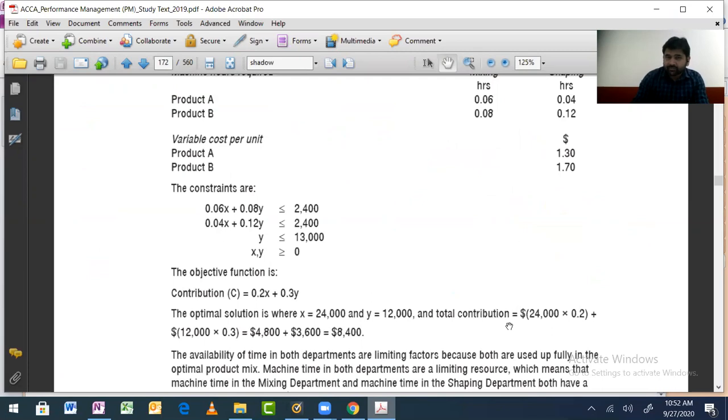Correct? Yes. Now, I want you guys to do the calculation on your calculator and see. 24,000 is the value of X, and 12,000 is the value of Y. So put that value and check what you are getting. On your calculator, 0.06 multiplied by 24,000 plus 0.08 multiplied by 12,000 equals, what do you get? 2,400. 2,400. Try the same with the second line, this one.